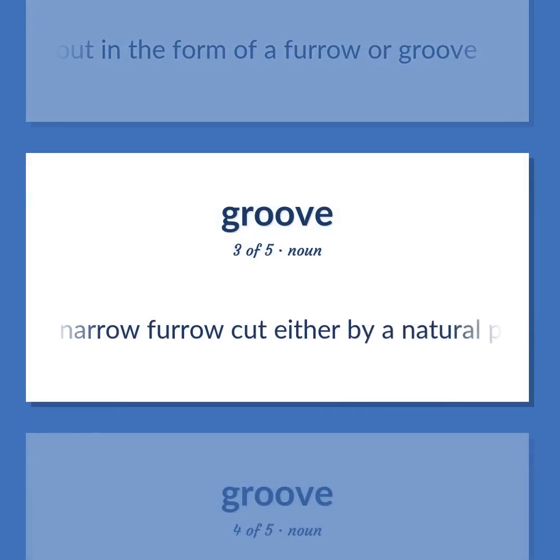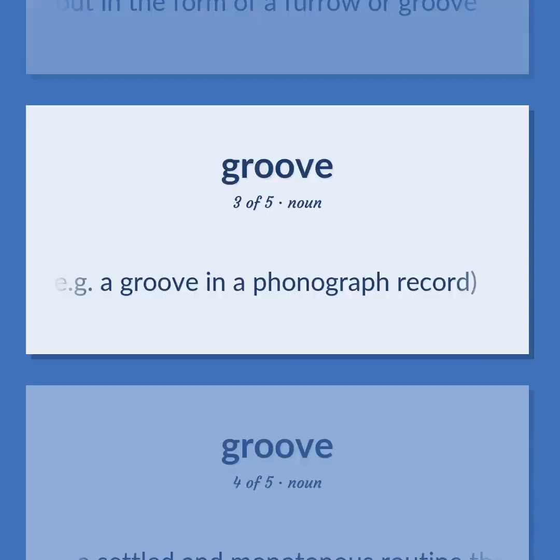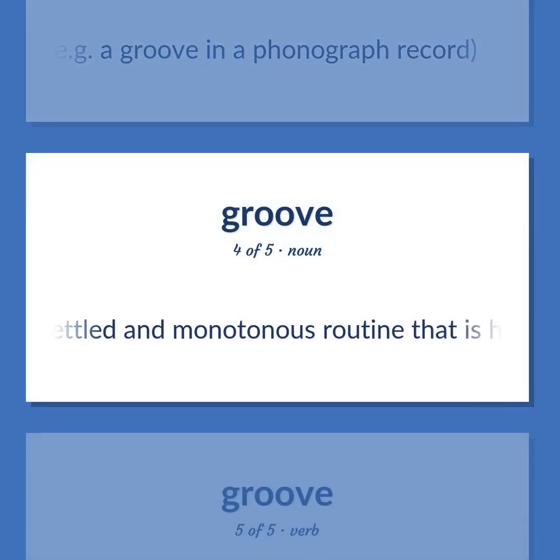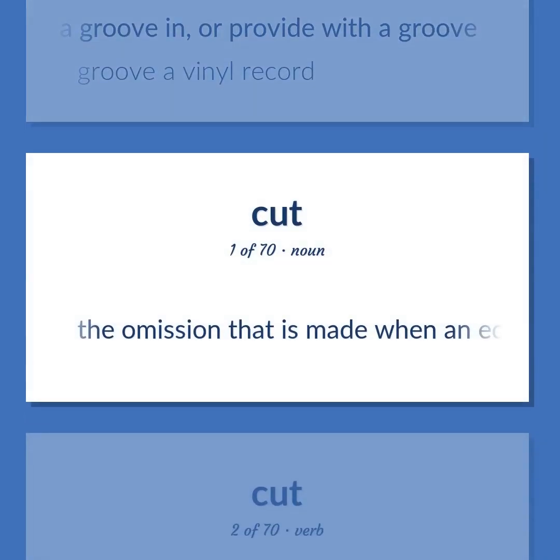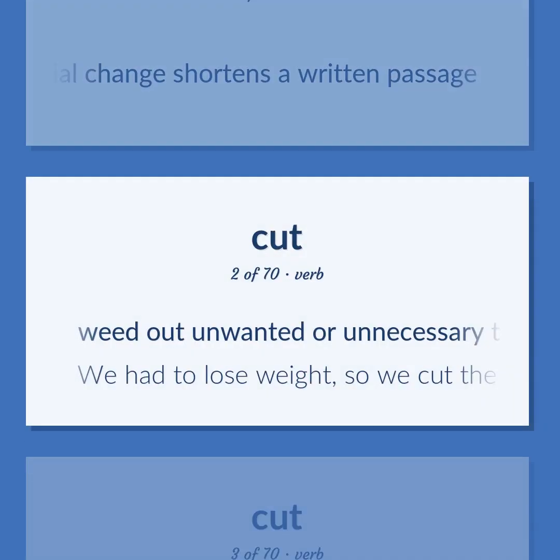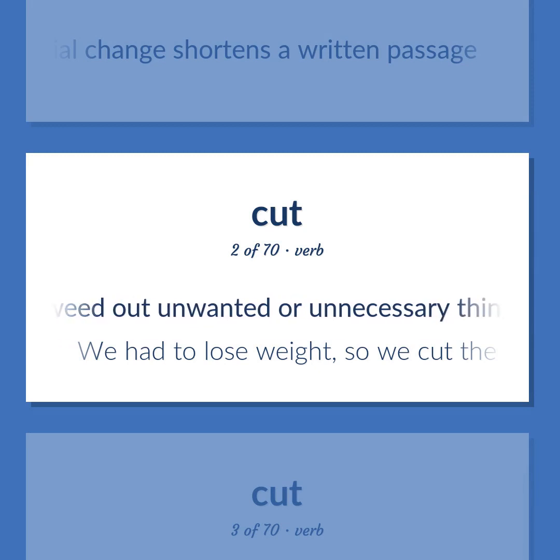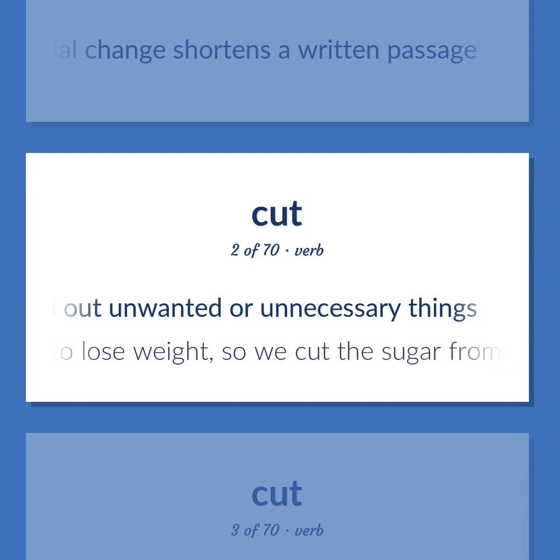A long narrow furrow cut either by a natural process, such as erosion, or by a tool, as e.g. a groove in a phonograph record. A settled and monotonous routine that is hard to escape. Make a groove in, or provide with a groove. Groove a vinyl record. The omission that is made when an editorial change shortens a written passage. Weed out unwanted or unnecessary things. We had to lose weight, so we cut the sugar from our diet.